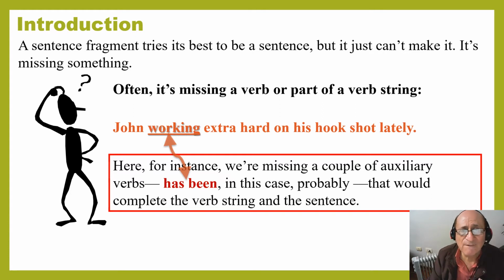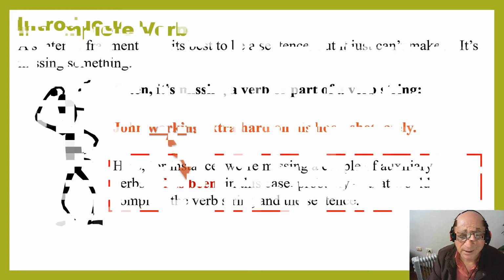It's just a verbal. It's just a verb in ing form working as a modifier. So "working extra hard on his hook shot lately" could be used as a modifier of John, but still we need a verb. So in this case, we're missing the auxiliary has and auxiliary been.